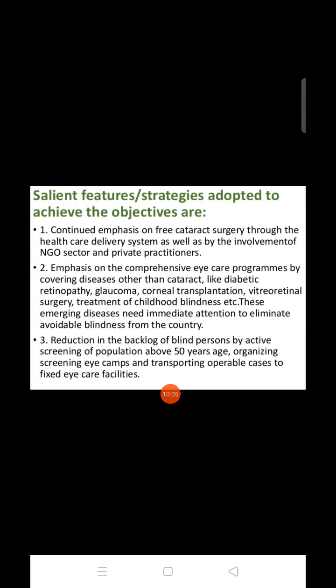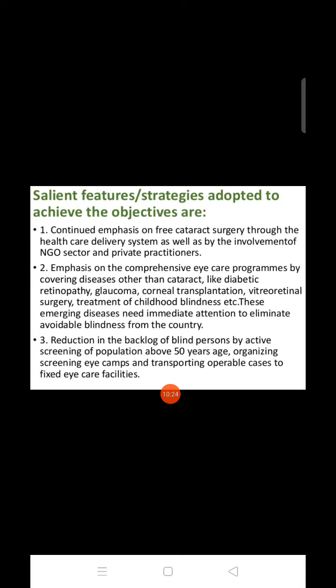What are the salient features and strategies adopted to achieve the objectives? Continued emphasis on free cataract surgery. The government has to provide free cataract surgery through the healthcare delivery system as well as through the involvement of the NGO sector and private practitioners.